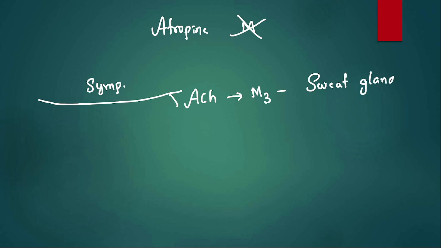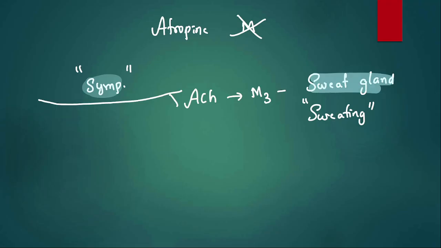So when there is sympathetic activity, there is sweating. We all know that in sympathetic it is mainly noradrenaline, but there are some exceptions. The exception is the sweat gland, where the neurotransmitter is acetylcholine, which acts on M3, and you see sweating.